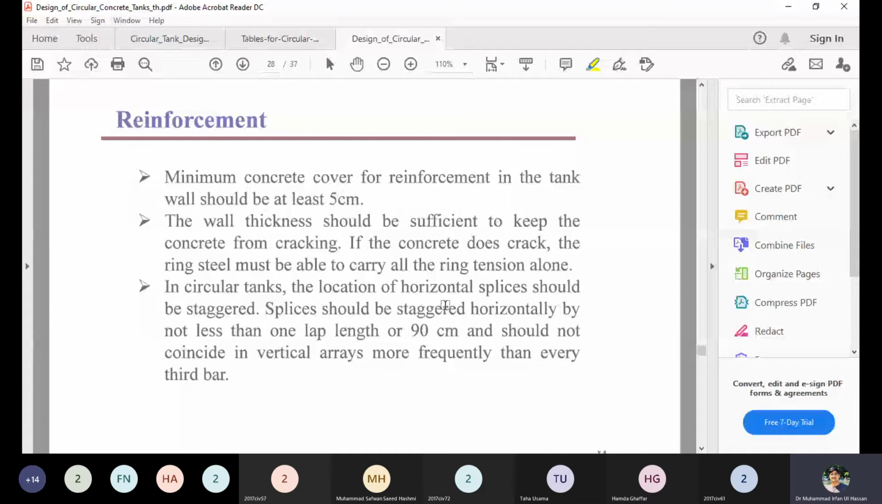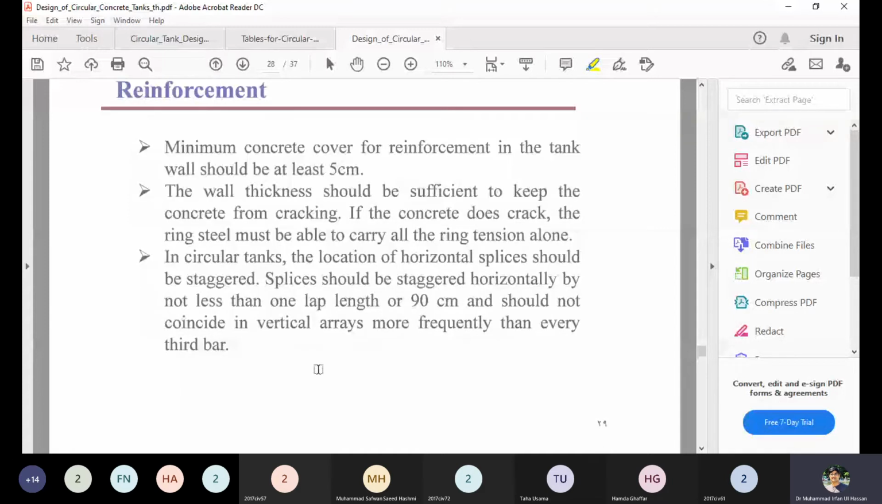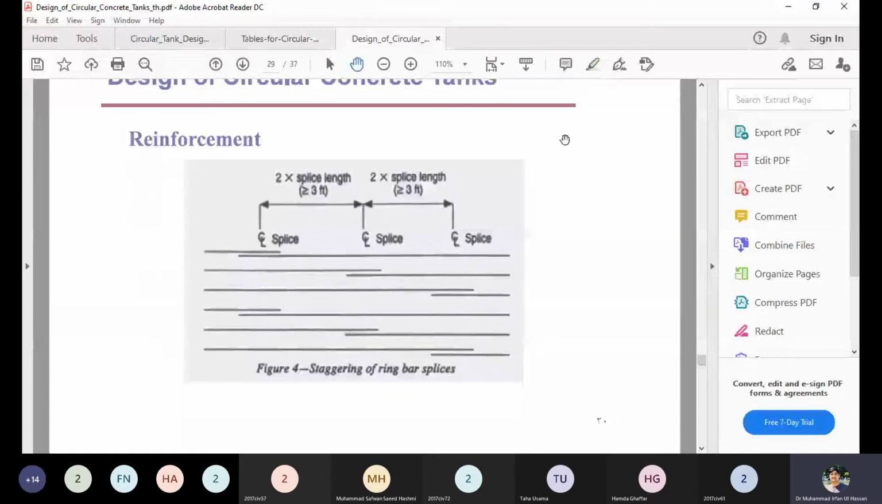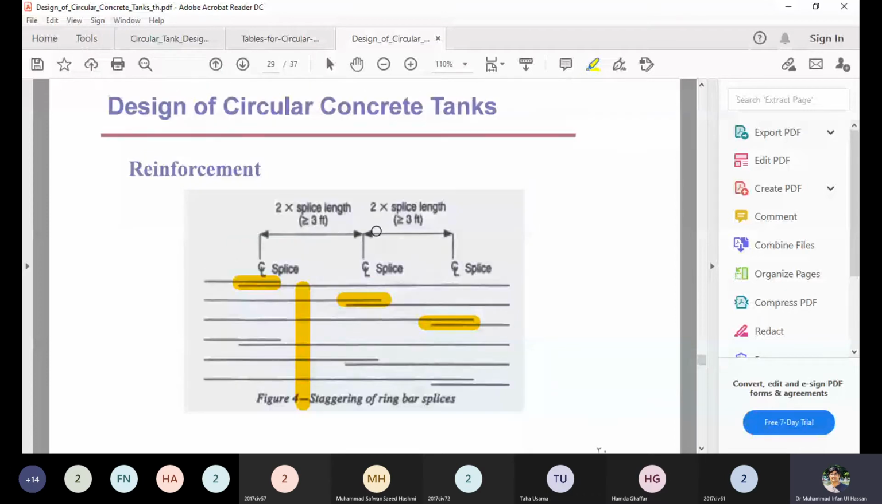Then the horizontal splices should not be in one line, but they should be staggered, and lap length should be properly computed as per the codal requirements, but a minimum of 90 centimeter can be used. Staggered means that all the laps are not in one line. One lap is here, the next is here. So these are not basically in one line. The laps are at different positions. These are called staggered splices, so that one section should not become the weaker section compared with the other.